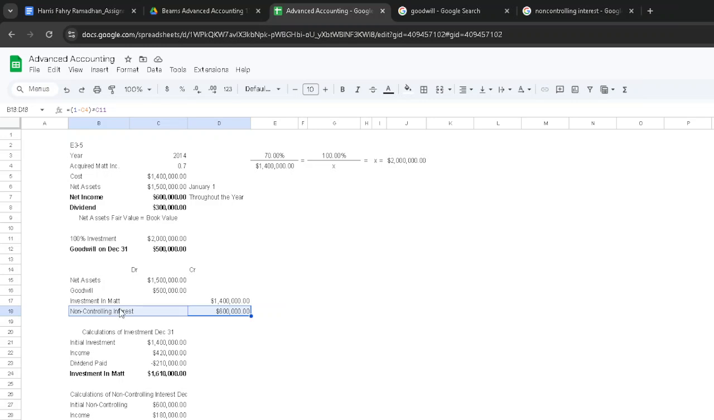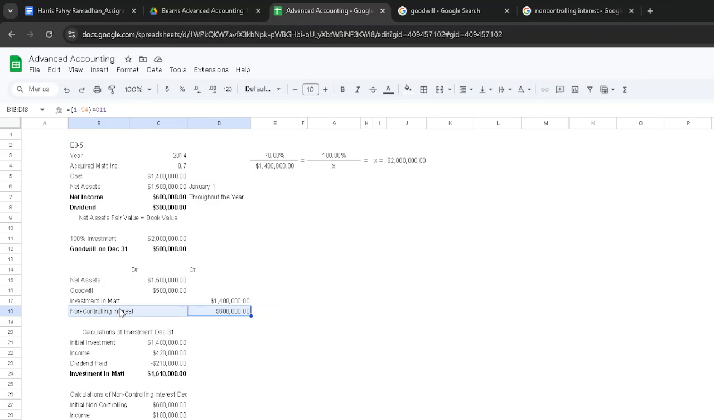You might say non-controlling interests are the owners who own less than 50%, because in accounting, if we own more than 50% of the company, in this case, the parent company owns 70%, so it's more than 50%, we basically have control of the company.